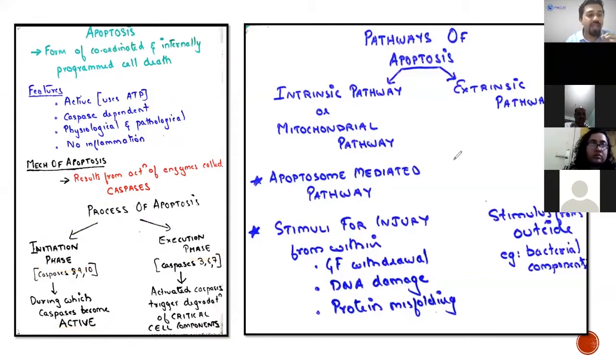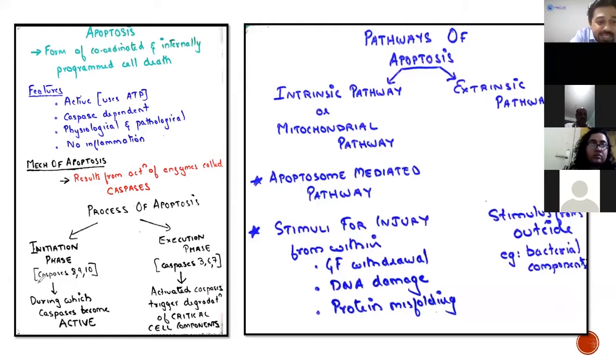So what all do we have? We have two phases, the initiation phase and the execution phase. Initiation phase is where the caspases get activated. Execution phase is where the activated caspases will break down your cell. Another thing you need to know, there are certain caspases that you should study, because once we go into the intrinsic and extrinsic pathway, they will come up there.